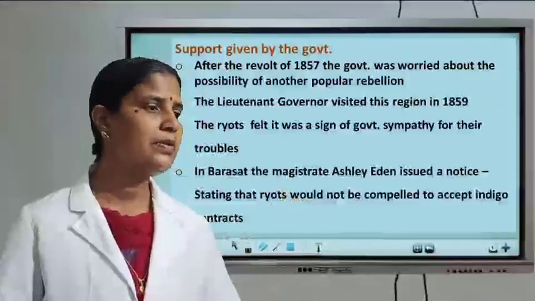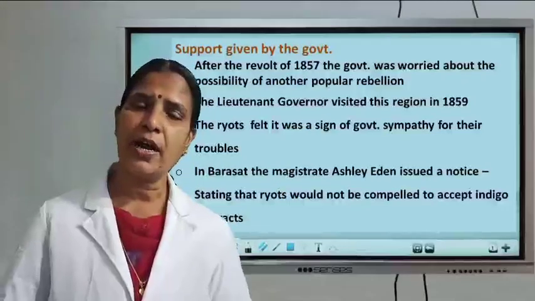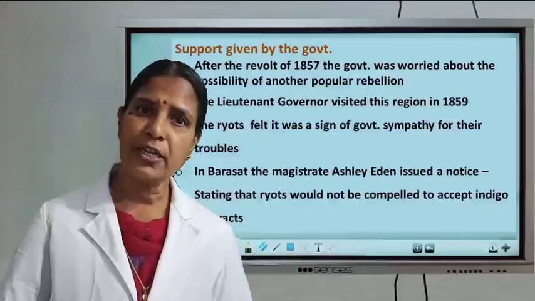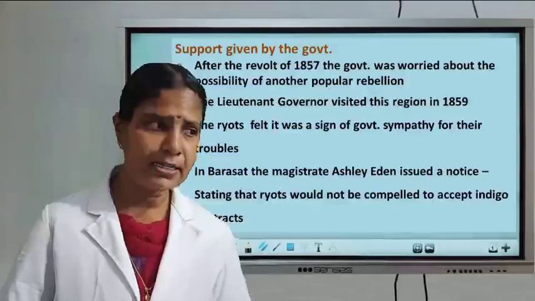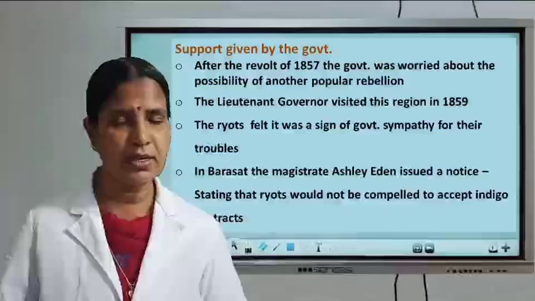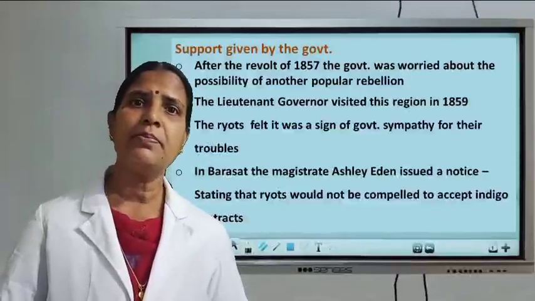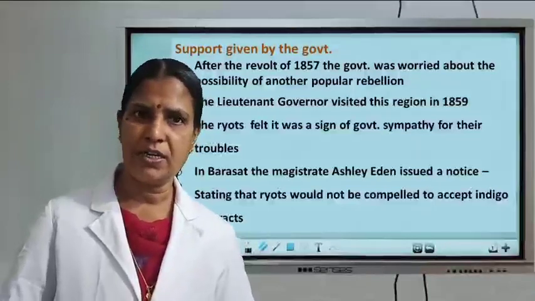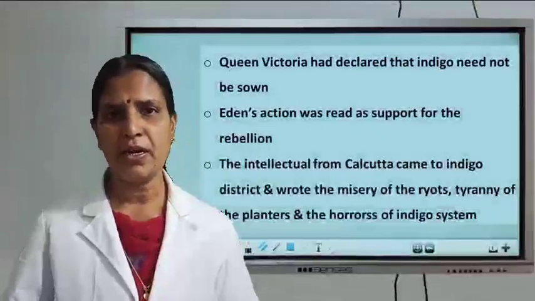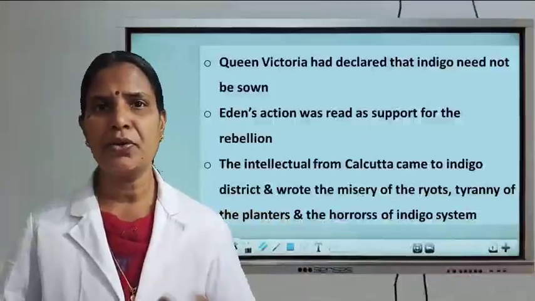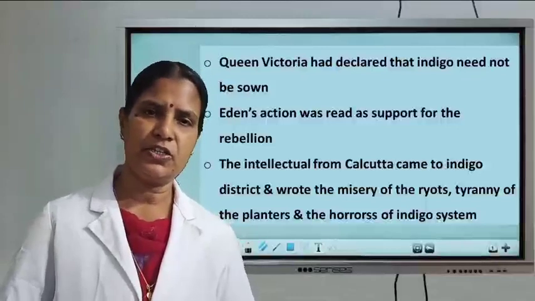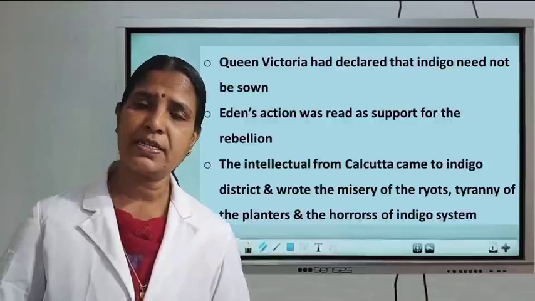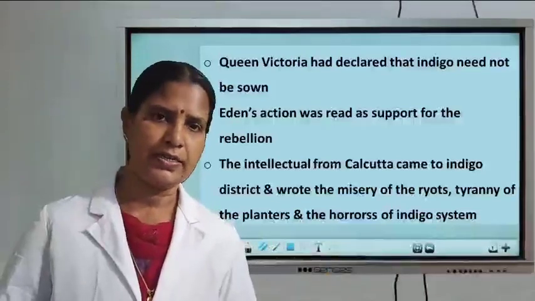And then in Barasat, the magistrate Ashley Eden, Barasat is a district in Bengal, issued a notice that hereafter the peasants did not need to engage in indigo cultivation, and that Queen Victoria had declared there was no need of continuing indigo cultivation. The peasants considered the magistrate Ashley Eden's activity as a support to the ryots.